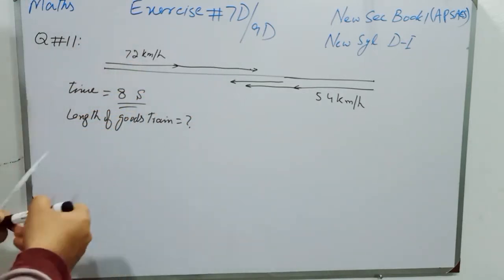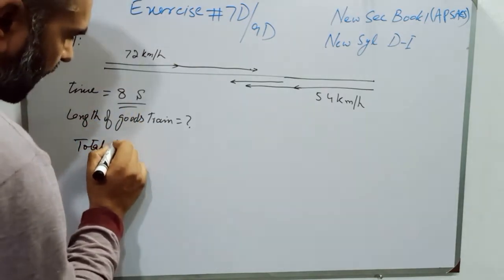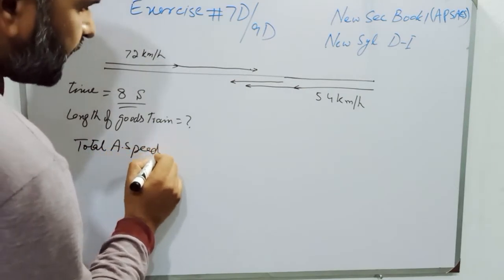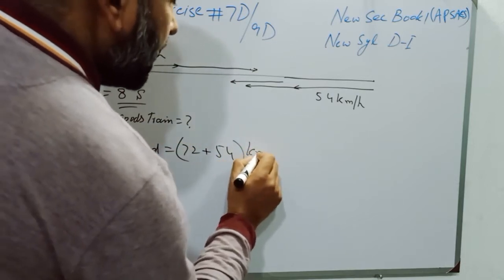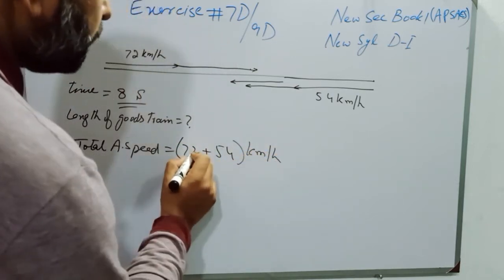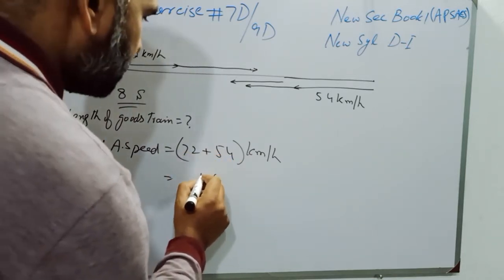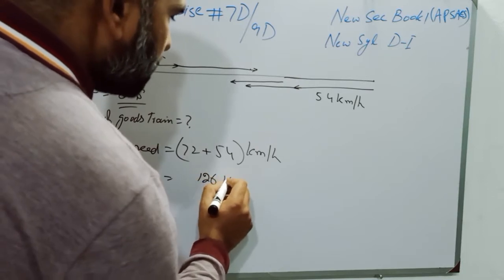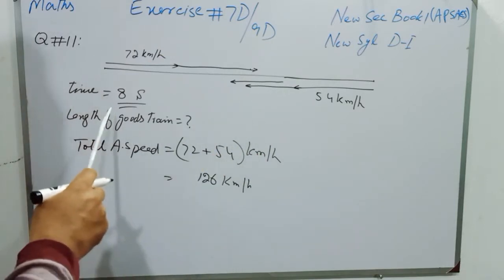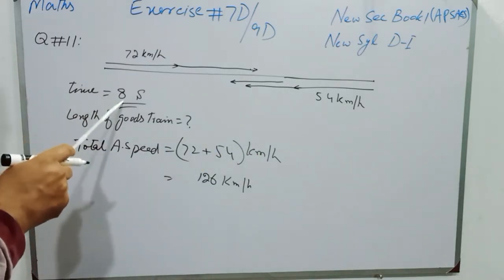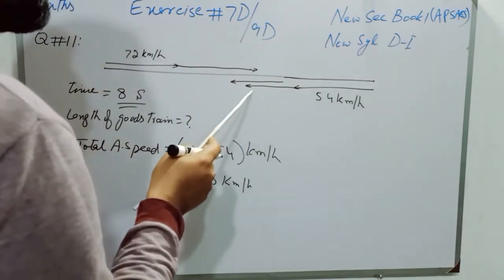So students, the total speed of both the trains will be 72 plus 54 km per hour. It will be 4 plus 2 means 6, and 7 plus 5 means 12, so 126 km per hour is their speed because both the trains are moving. And the time is 8 seconds. We have to find the length of the goods train.